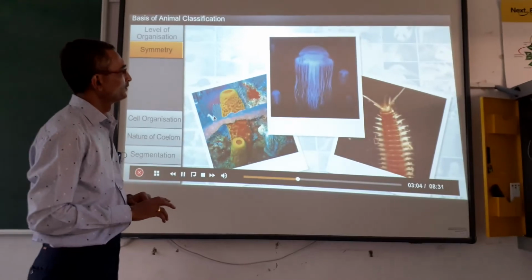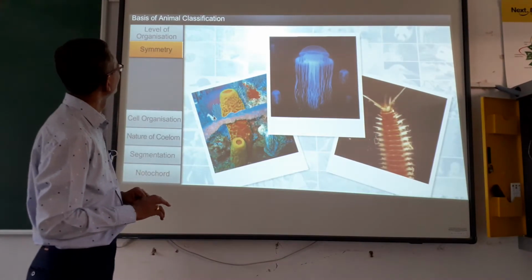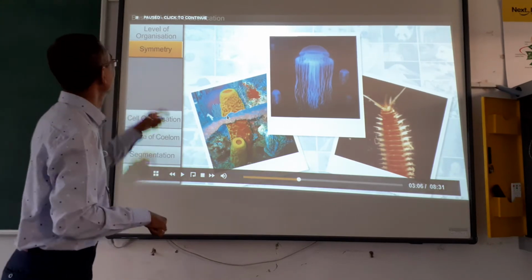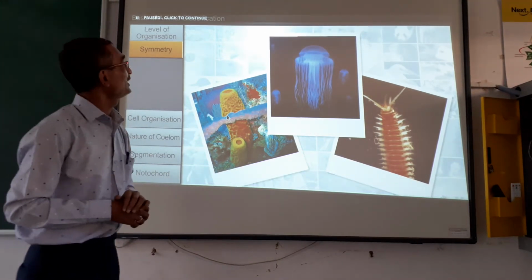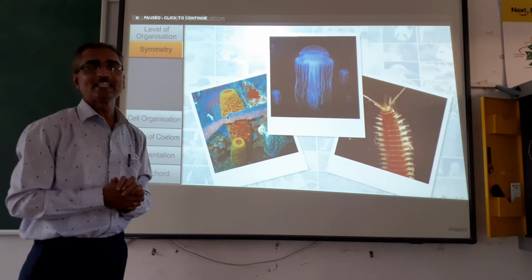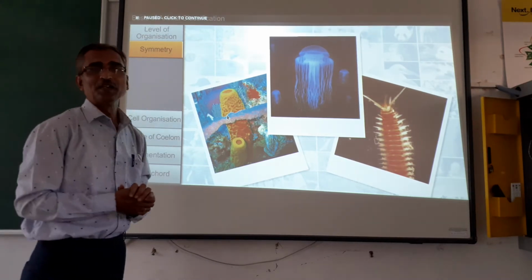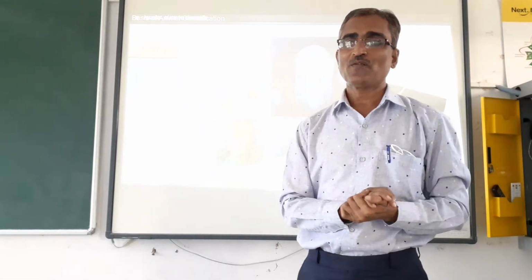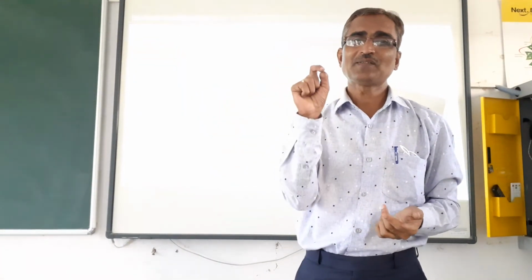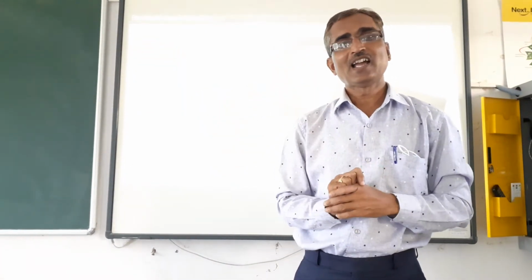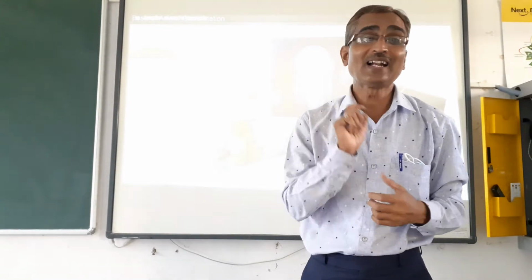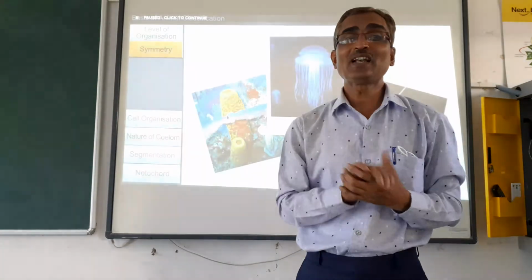Symmetry is another feature by which animals are classified. So the next basis of classification is symmetry. First one is level of organization, second one is symmetry. In symmetry we have three types: one is asymmetry, next one is radial symmetry, and the third one is bilateral symmetry. In asymmetry, what happens?